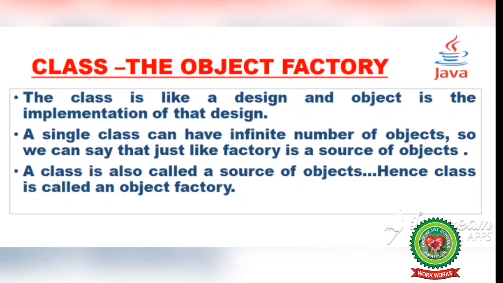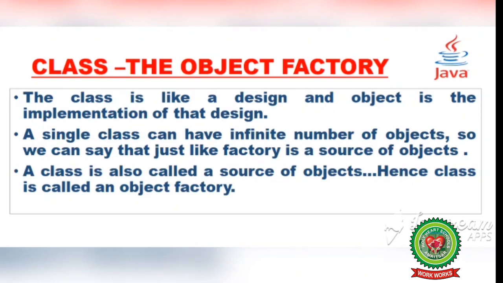After that we can create a number of pencils of the same type. Maybe the company is different, they have different color, different type of lead, thick or thin, but the design is the same. So objects depend upon what type of design we have given in a class.